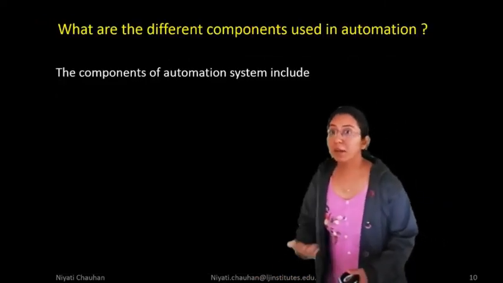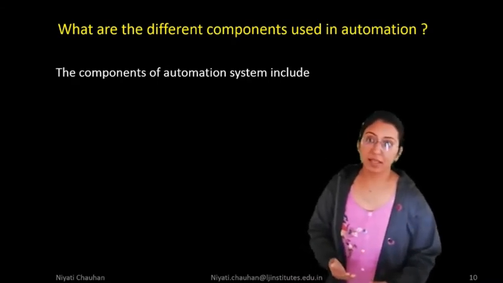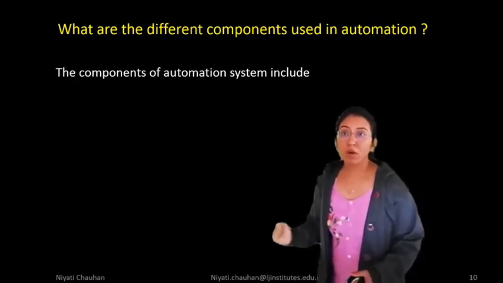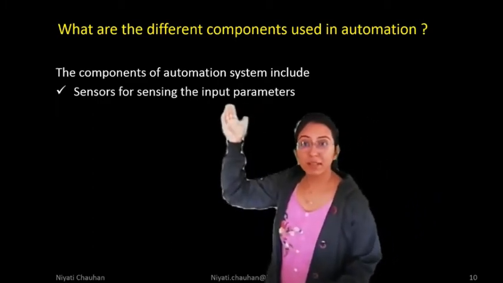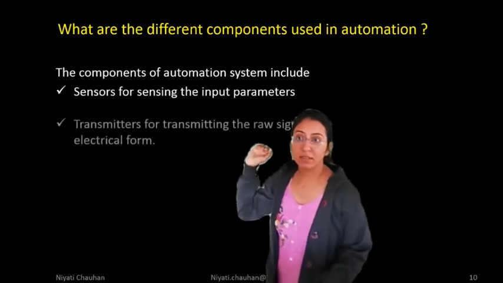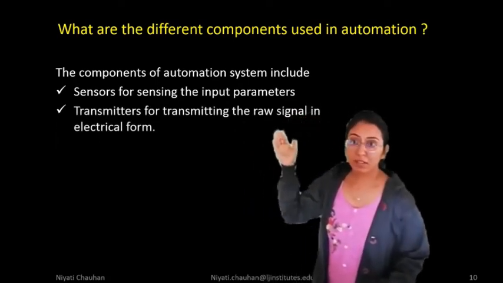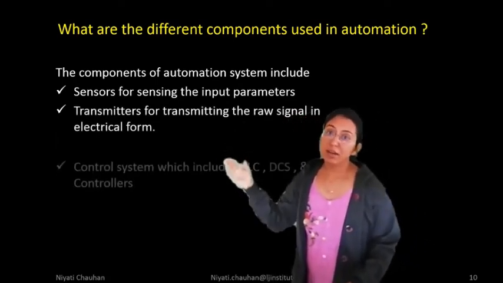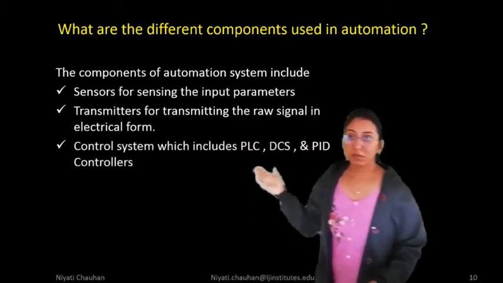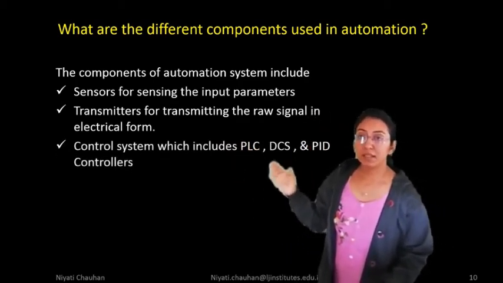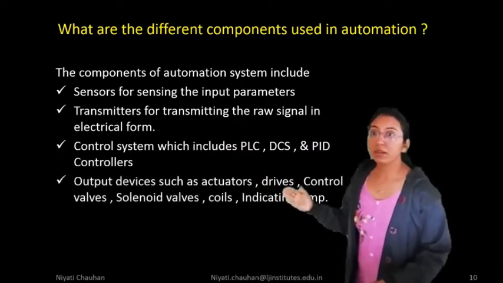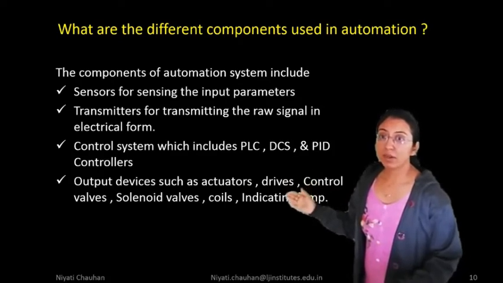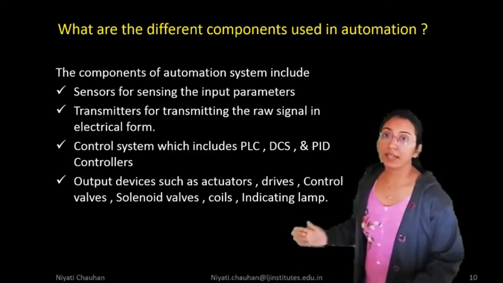What are the different components used in industry? The components of an automation system include, first, sensors for sensing the input parameters, then transmitters for transmitting the raw signal in electrical form, then the control system, which includes PLC, DCS and PID controllers, and last, control output devices such as actuators, drives, control valves, solenoid valves, coils and indicating lamps.